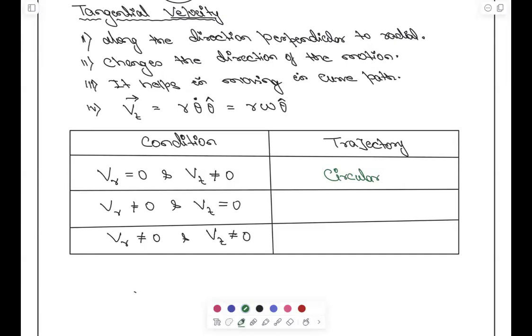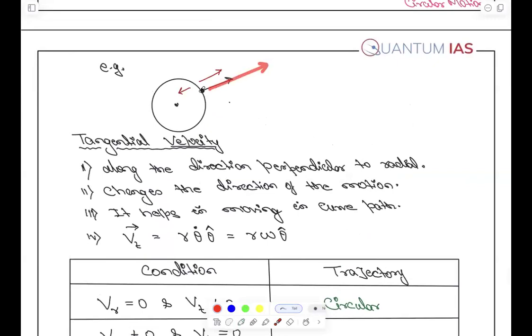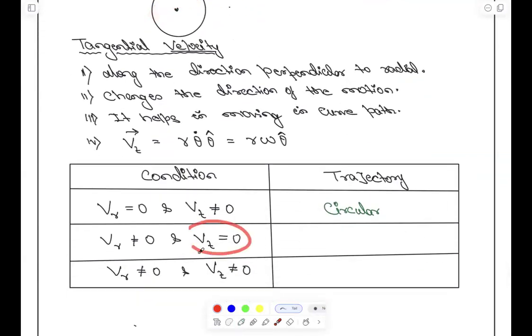Now next is VT is 0. That means radius can change, but there is no tangential motion. That means direction is not changing. समझो अच्छे से, ये क्या कर रहा है? It is changing the radius, it is not changing the direction, right? In the first case radius is not changing, direction is changing, that is circular. Here radius is changing, that means it can go in this direction and in this direction. But there is no curved motion. Why? Because VT is 0, no change in direction.